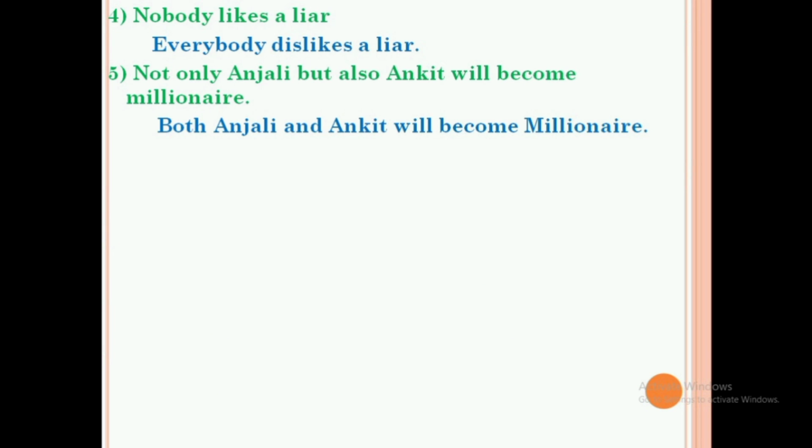Okay. The fourth example of this exercise is, nobody likes a liar. So that can be changed as, everybody dislikes a liar. Okay, and the fifth example is, not only Anjali but also Ankit will become millionaire. So that can be changed as, both Anjali and Ankit will become millionaire. Okay, that's it about the examples.